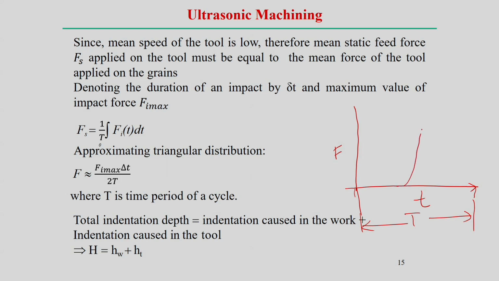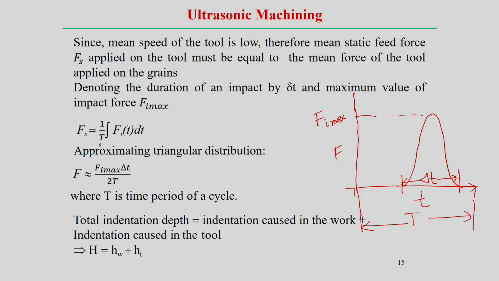and it is normally found that the variation of the force during this process is such that this corresponds to the F I maximum force at this point, and this variation normally happens over a small time, which we can say is a delta t time. Over a delta t time, there is a rise of the force that goes to the maximum when it tries to impact, and of course, therefore, the mean static force applied on the tool must be equal to the mean force of the tool applied on the grains.